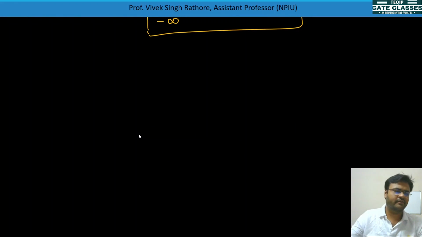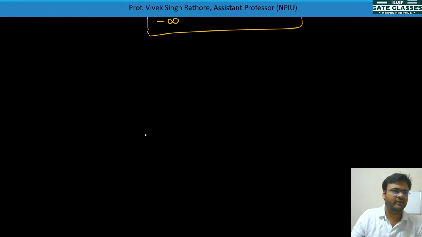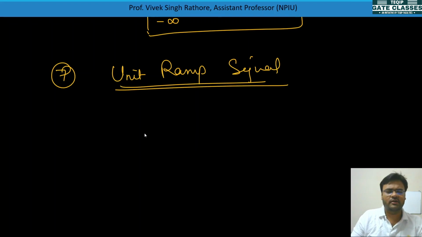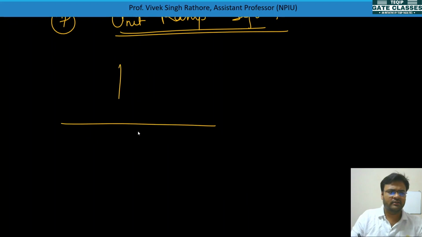One signal is left. This was the sixth part, so the seventh part I will tell you. Seventh is the unit ramp signal. You have seen a ramp, it is like this, going up suddenly.